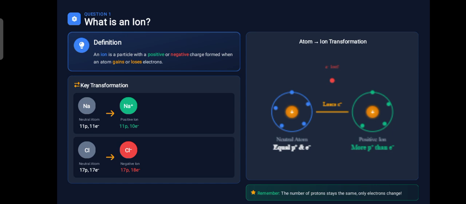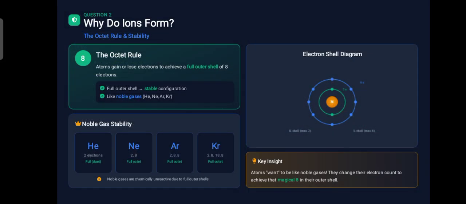Only the electrons move around the nucleus. They are able to change and move. So the number of electrons changes by gaining or losing electrons. You have to remember that the number of protons stays the same, only electrons change.